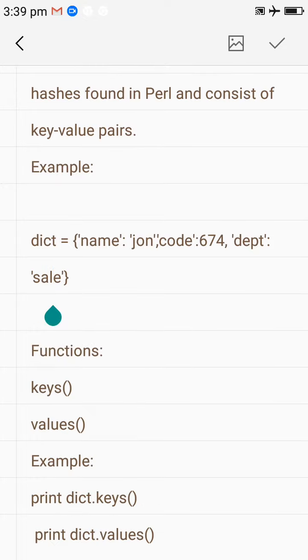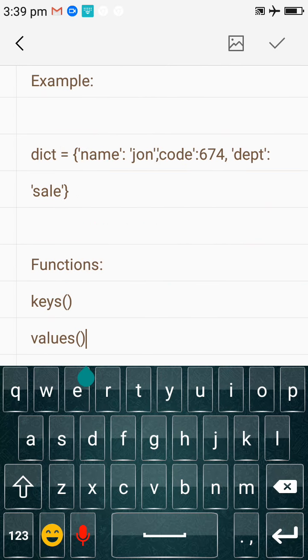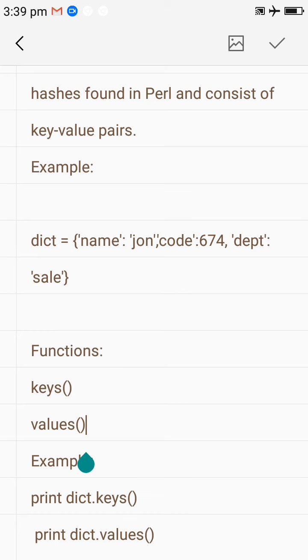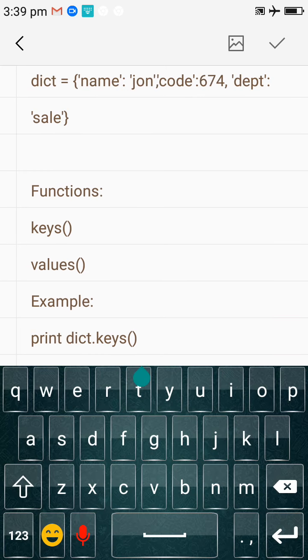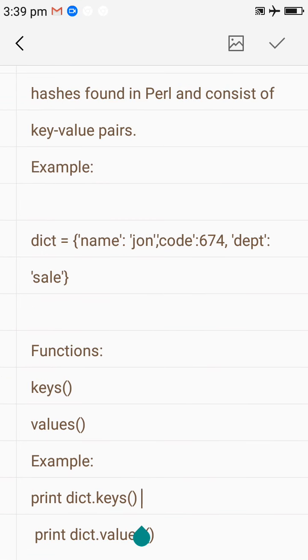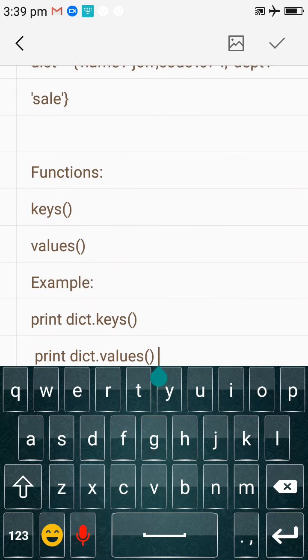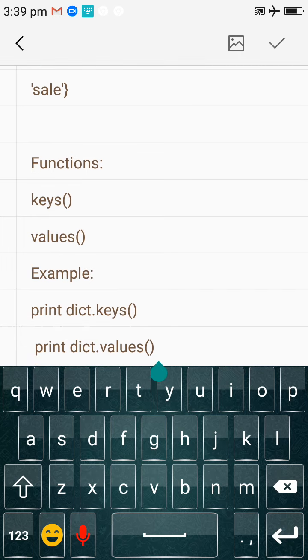In this way we can assign values in key-value format. To fetch these we use two functions, the keys function and the values function. The keys function fetches the keys and the values function fetches the values. Suppose you want to fetch keys, then you can write print dict.keys, so it will print the keys only, not the values. Now suppose you want to print values, then you can write print dict.values. So in this way you can fetch them.